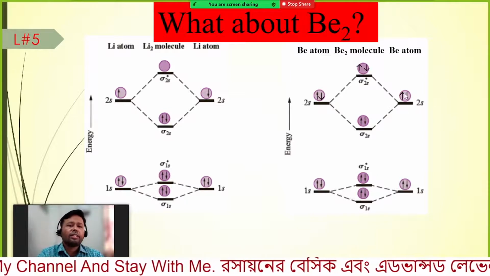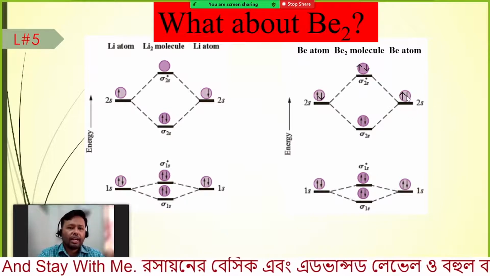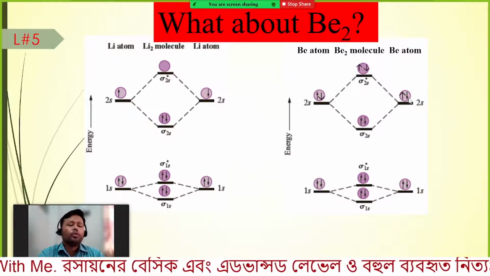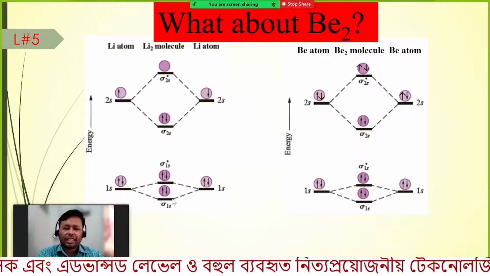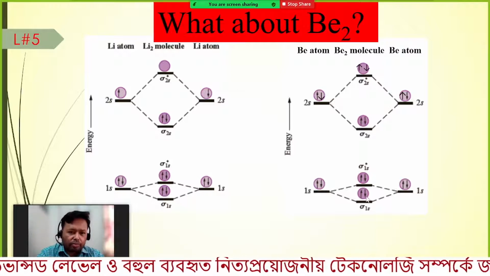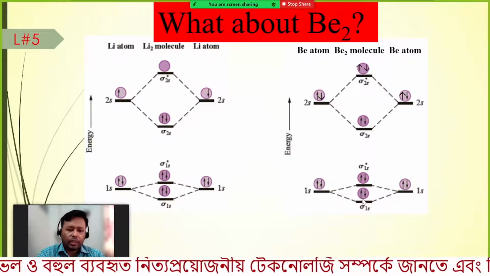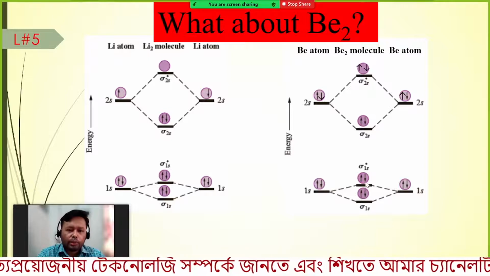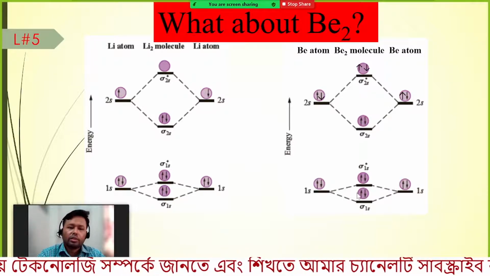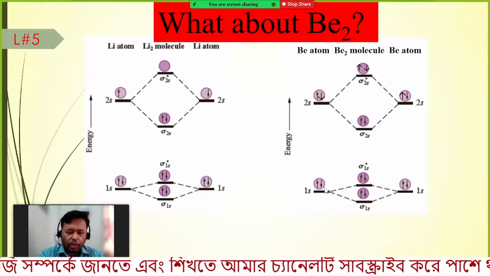Similarly beryllium has another beryllium atom. If you want to form the beryllium molecule, exactly similar way, the electrons are coming here to fill the first molecular orbital, sigma 1s2, sigma star 1s2, filled from 1s and 1s.